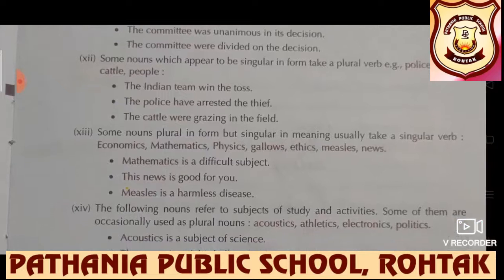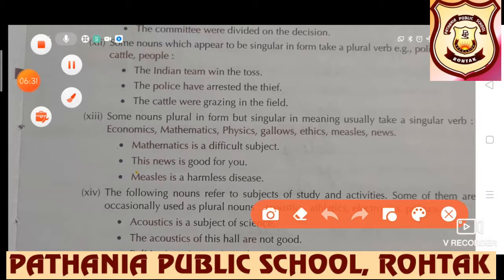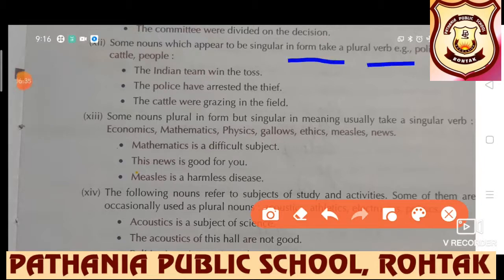Further, next point. Some nouns which appear to be singular in form take a plural verb. They appear as singular nouns but actually plural they are. The Indian team win the toss. The police have arrested the thief. The cattle were grazing in the field. These are plural nouns. If police is there, then plural. If policeman is there, then it is singular.